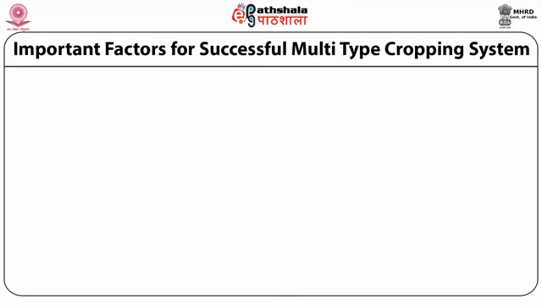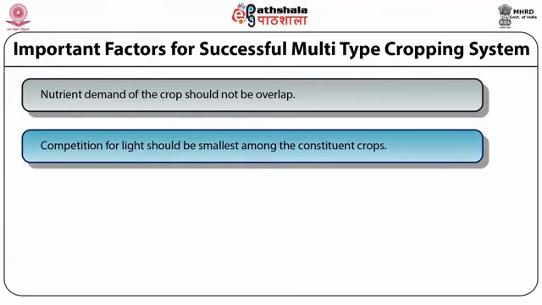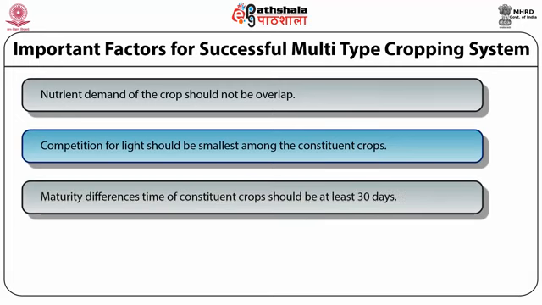We will focus on the importance of this multiple cropping system, that is, in what way this multiple cropping system is important for the farmer. This system maintains the nutrient demand, that is, the nutrient demand of the crops should not overlap. Competition for light should be smallest among the different crops. Again, in this type of system we have to make sure that the maturity time of the different crops should be at least 30 days apart.